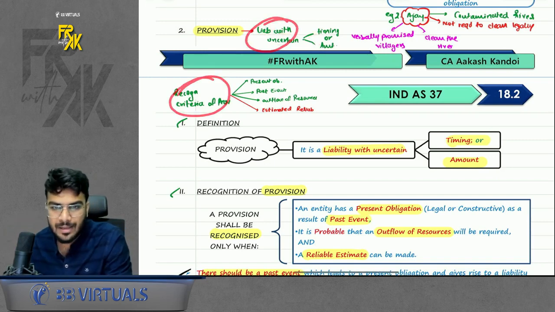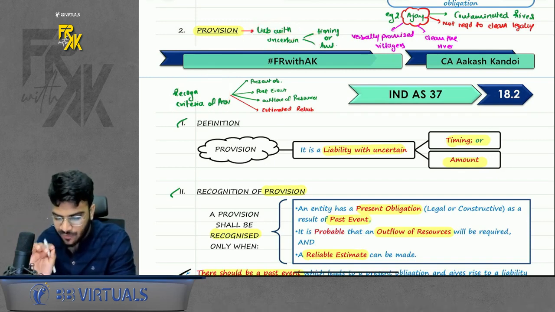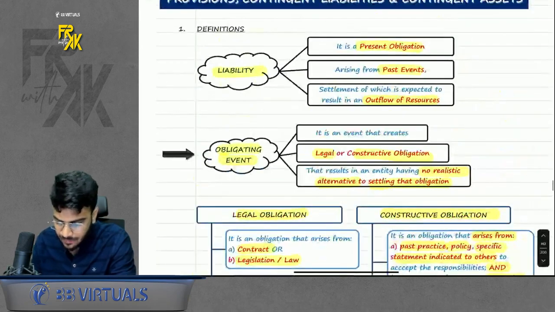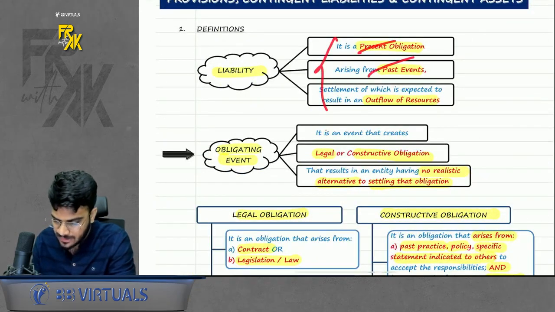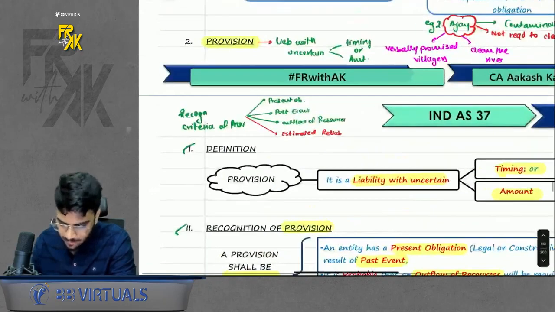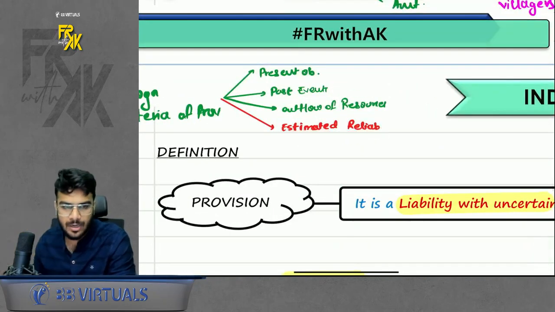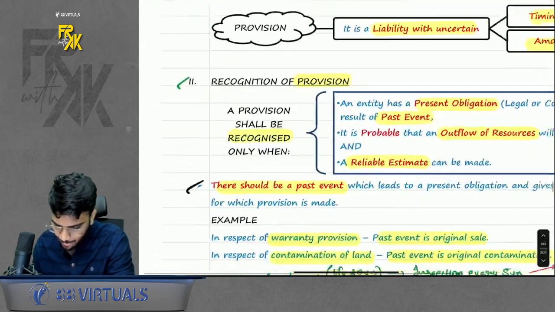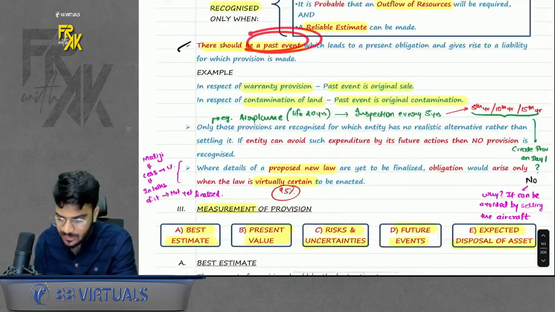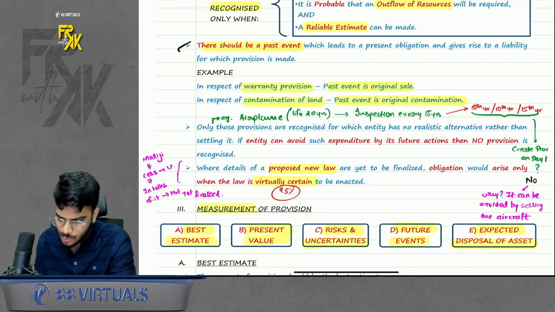Now, when do you recognize a provision? So, the recognition criteria of provision is linked with the definition of liability. Remember the 3 points: present obligation, past event, outflow of resources. Just add that it needs to be reliably estimated. When estimation is involved, it becomes a provision. Do remember that part. Okay. Yes. Then for this also, for any provision to be booked, there should be a past event.